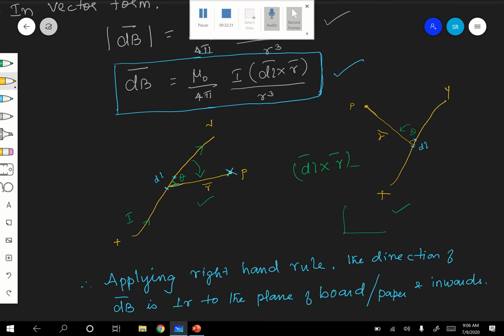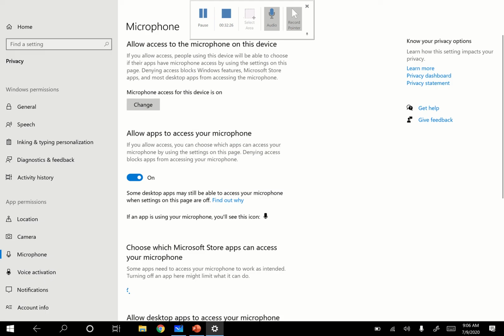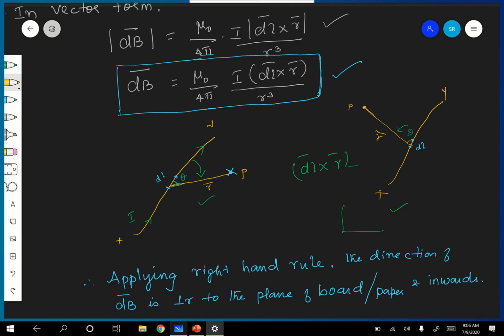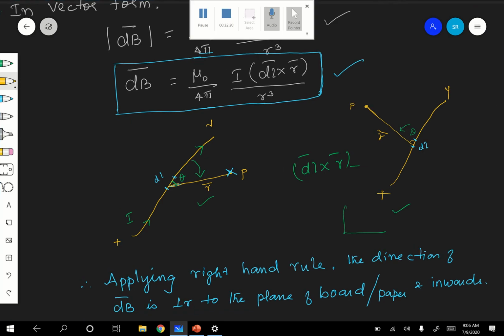Anti-clockwise direction. Are you following? Therefore, what is the direction of your thumb? The direction of the thumb is nothing but, what is that? It is perpendicular to the plane of the board and outward.